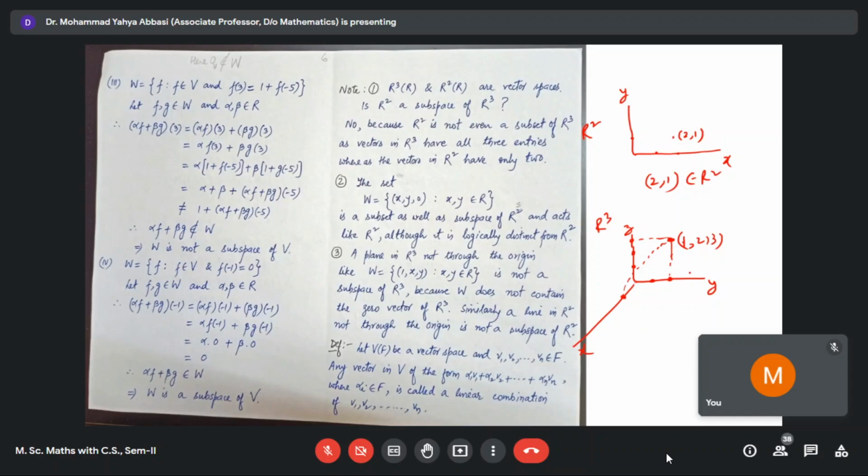So R2 and R3 have different sets. You see that every element is an ordered pair.